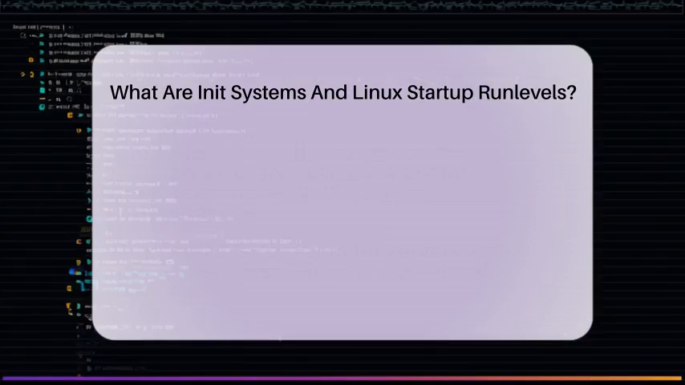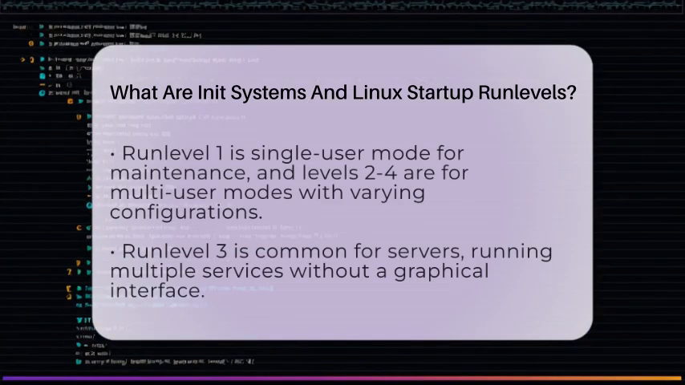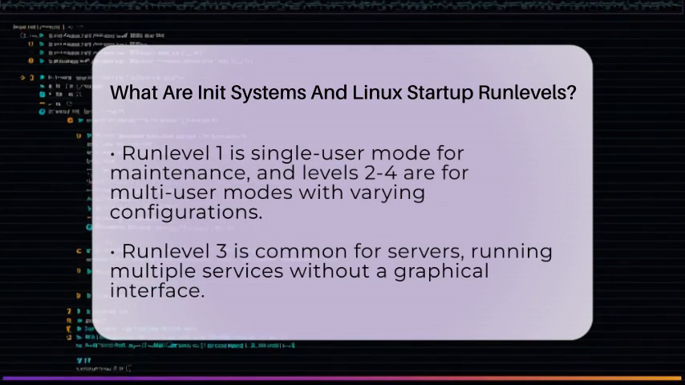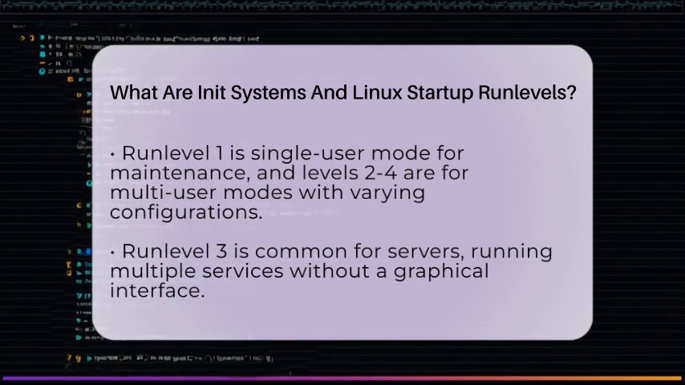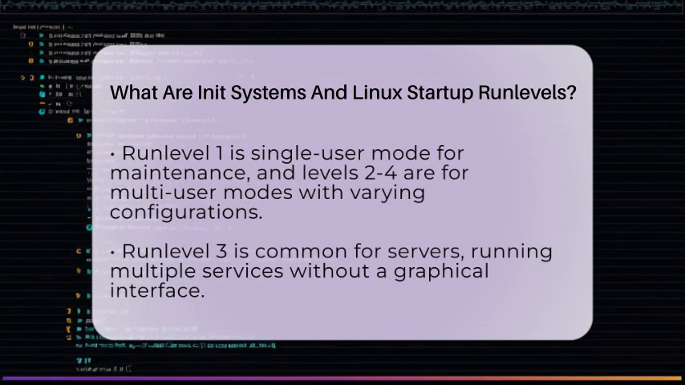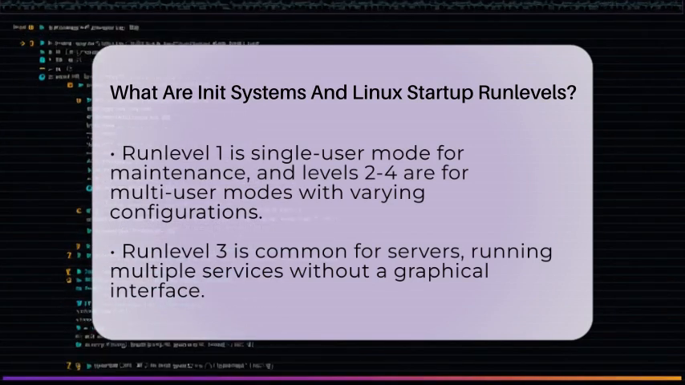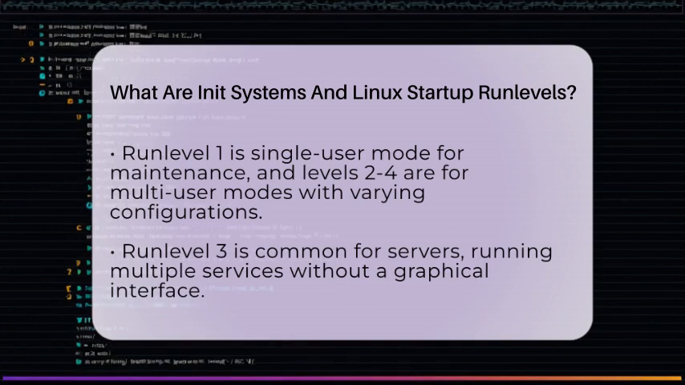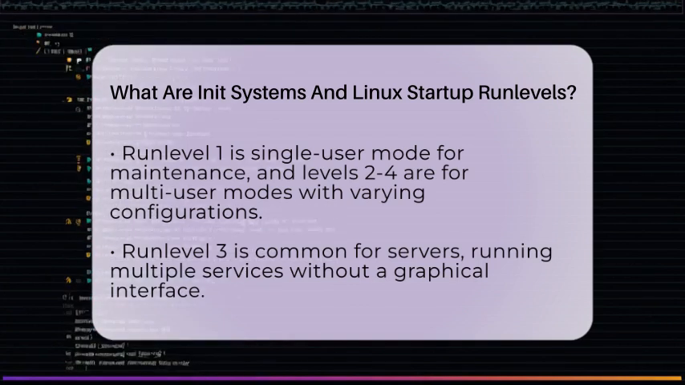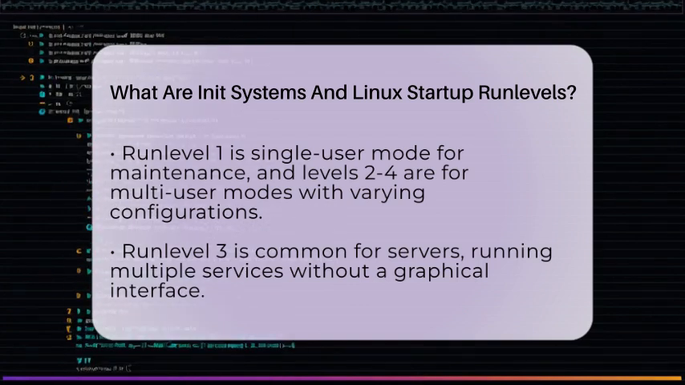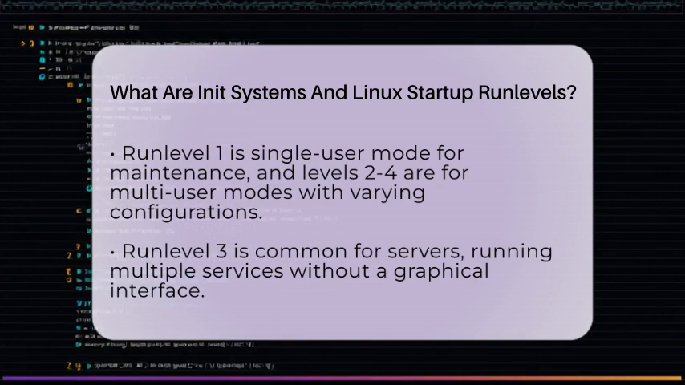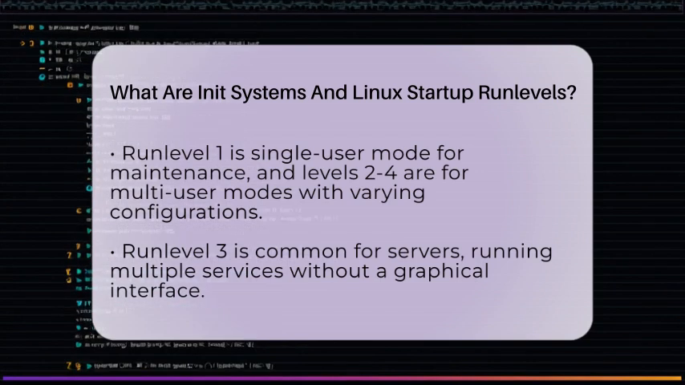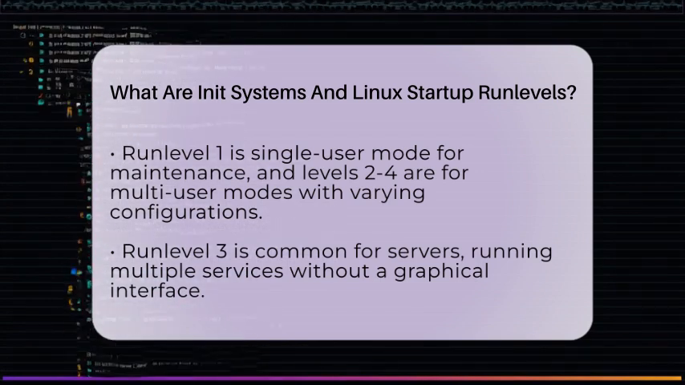Each run level has a number and a specific set of services. 0 is for shutting down the system, and 6 is for rebooting. 1 is for single user mode, mainly for maintenance or troubleshooting. 2 through 4 are usually for multi-user modes without or with different configurations, depending on the distribution. Run level 3 is common for servers, running multiple services but no graphical interface. Run level 5 is typical for desktops, starting the graphical user interface.